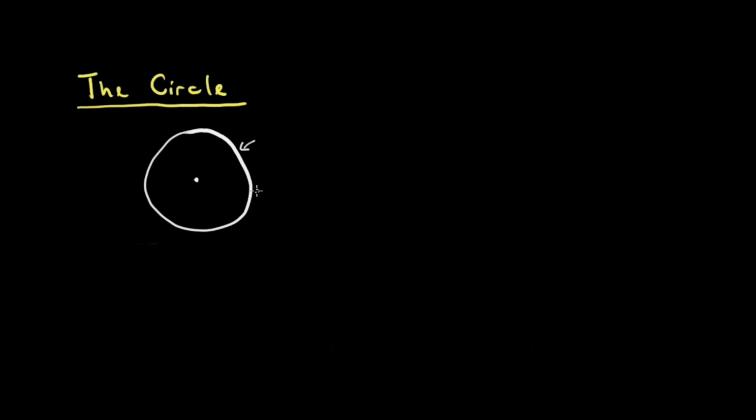So the line which defines the circle, the line which borders the circle, is called the circumference. So this is the circumference. Then if we have a line that starts from one part of the circumference, passes through the center and goes to the other, opposite part of the circumference, so this is a straight line from this part of the circumference, passing through the center and touching another part of the circumference. This line is called the diameter.